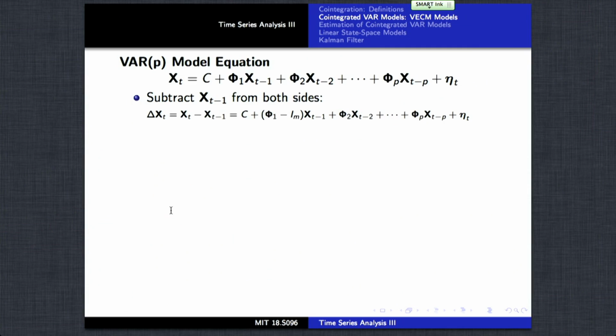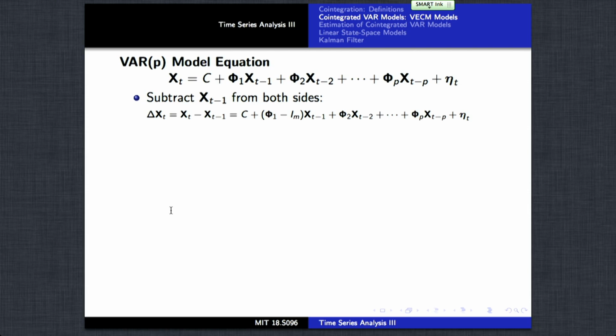Well, the derivation of the model proceeds by converting the original vector autoregressive equation into an equation that's mostly relating to differences, but with also some extra terms. So let's begin the process by just subtracting the lagged value of the multivariate vector from the original series.